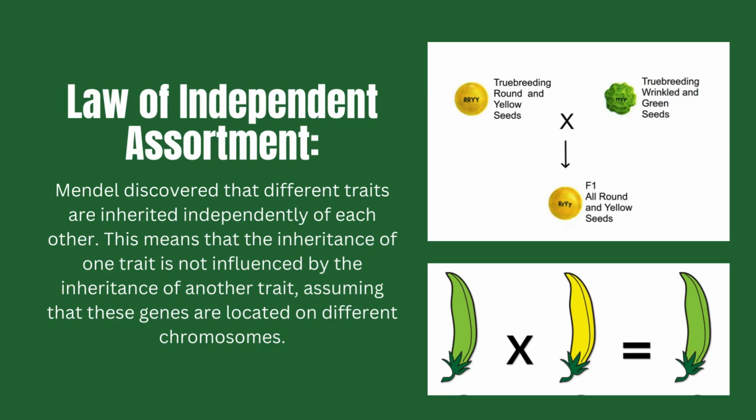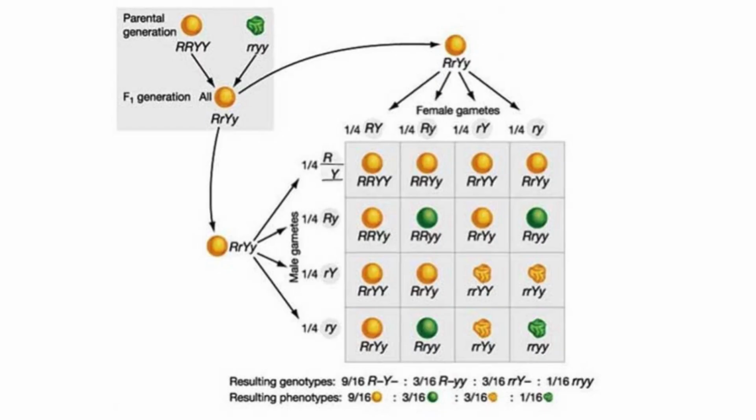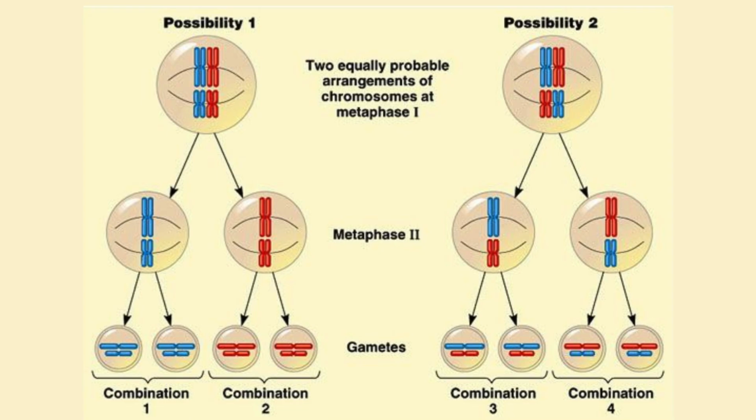The next principle is the law of independent assortment. Mendel discovered that different traits are inherited independently of each other. This means that the inheritance of one trait is not influenced by the inheritance of another trait, assuming that these genes are located on different chromosomes.